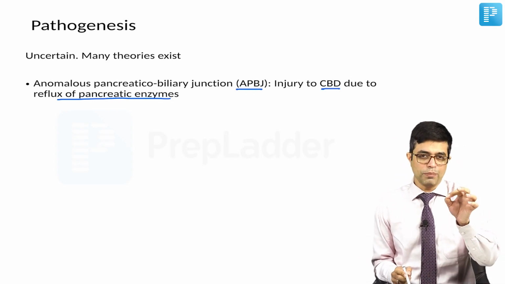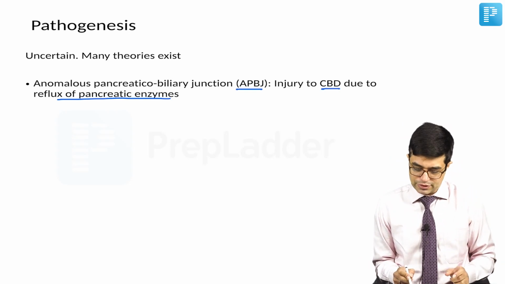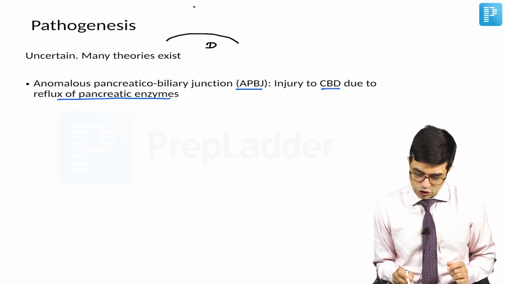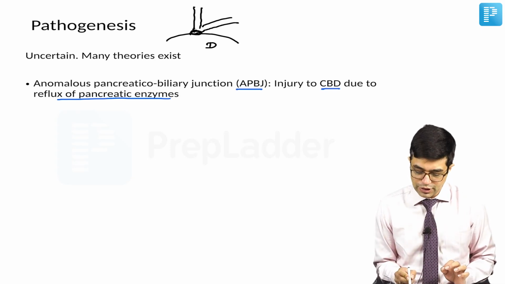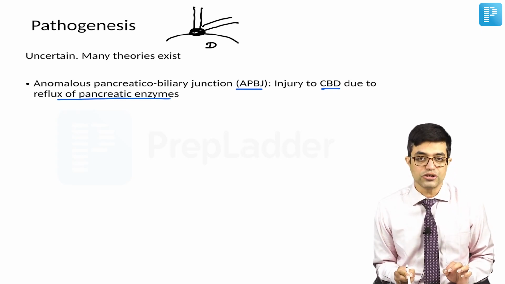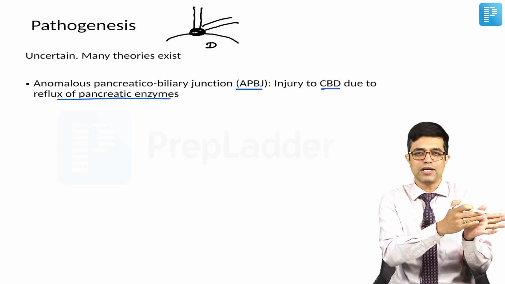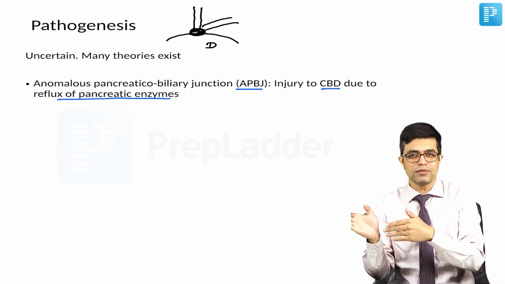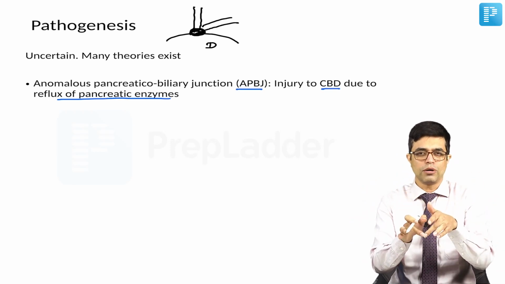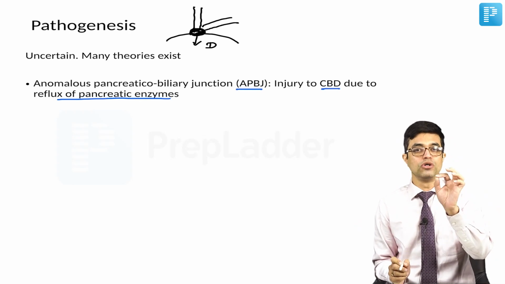Now, when this opening is there, normally what happens? Let us talk about a normal person. This is the duodenum. Now, this is your common bile duct coming, and this is your pancreatic duct which is coming. Normally, they both will join just before they open into the second part of duodenum. So, this sphincter of Oddi which is present is thick enough to cover this junction so that any biliary component is not able to go into the pancreatic duct, and the pancreatic component is not going to go into the biliary duct, and both of them through this common channel go only into the duodenum. This is what normally happens.